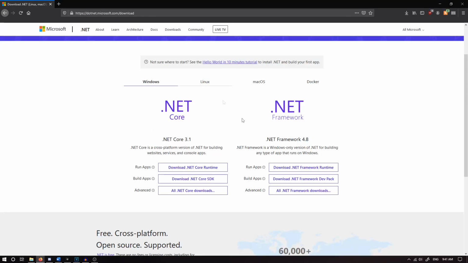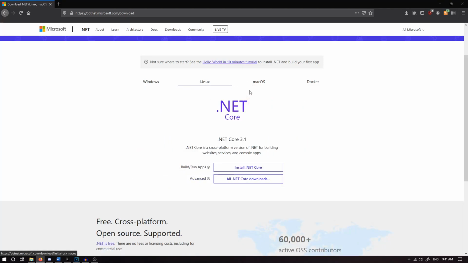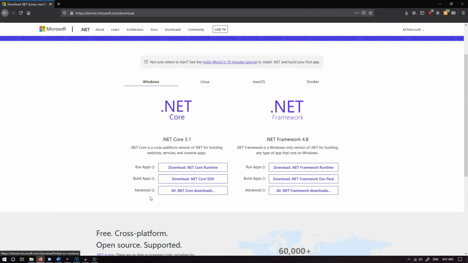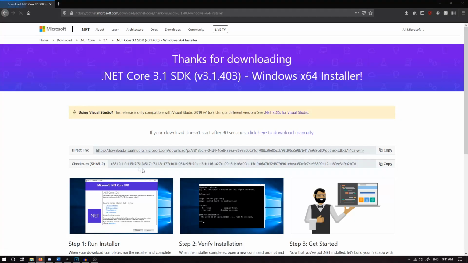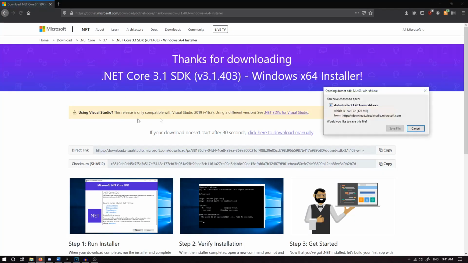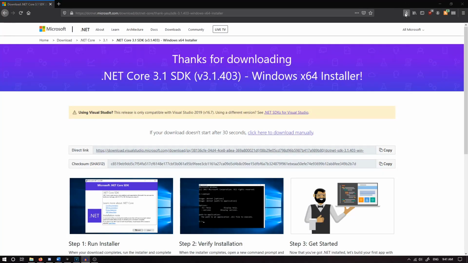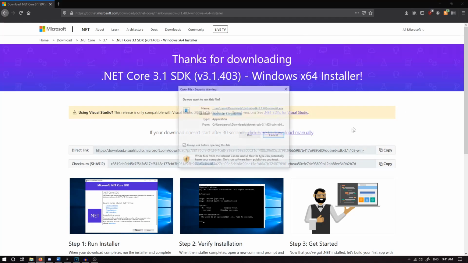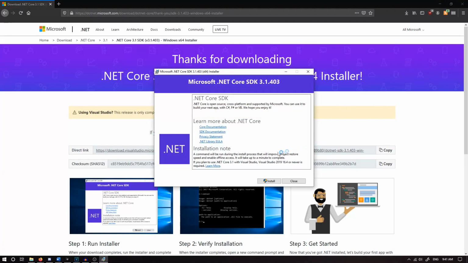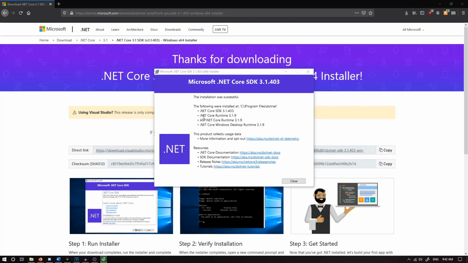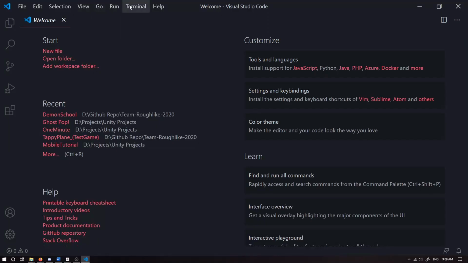Okay, so you want to download the .NET Core depending on what you're on. You can download the core. I'm going to download the core SDK. So it's going to download, save that file. Okay, so once it's downloaded, you want to run it. Cool, you want to install it. So it's installed.